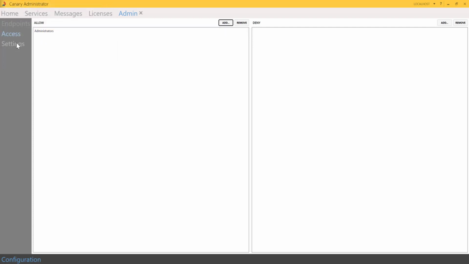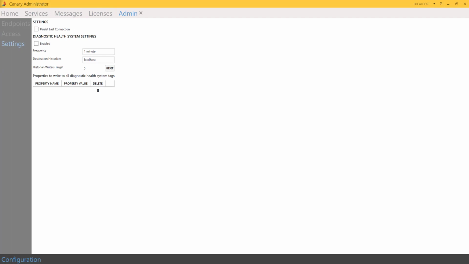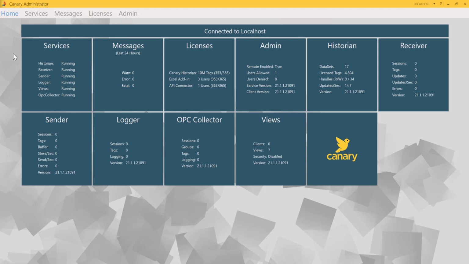The Settings tab has a checkbox for Persist Last Connection. When checked, the Canary Admin will reconnect to the last admin service connected. Unchecked, the Canary Admin will default to the local host. There is also a box that enables the diagnostic health system settings. I hope this video provided an overview for some of the basic tiles. In future videos, we will take a deeper dive into some of the other tiles.